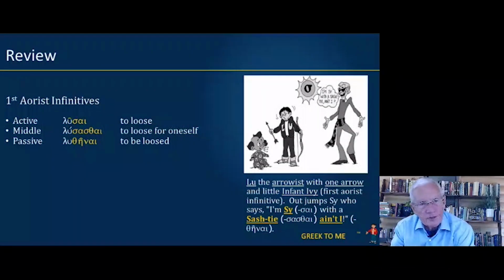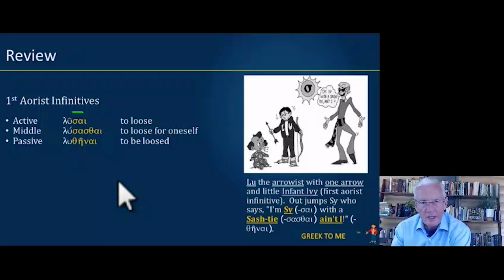The first aorist infinitives. Let's say these together. Lusai, lusasthai, luthenai. To loose for oneself, to be loosed. Notice the sigma alpha that we have for both the active and the middle, and then we have our theta eta for the aorist passive.